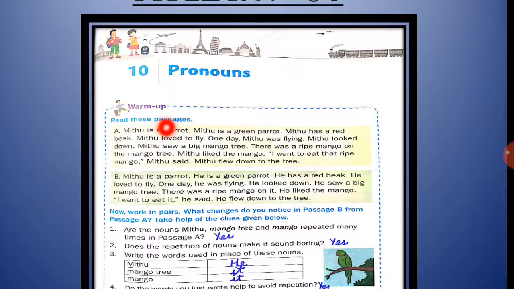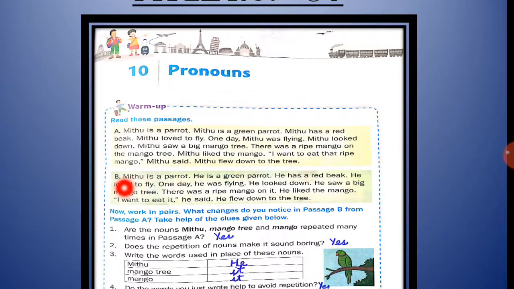Mithu is a parrot. Mithu is a green parrot. Mithu has a red beak. Mithu loved to fly. One day, Mithu was flying. Mithu looked down. Mithu saw a big mango tree. There was a ripe mango on the mango tree. Mithu liked the mango. I want to eat that ripe mango, Mithu said. Mithu flew down to the tree.